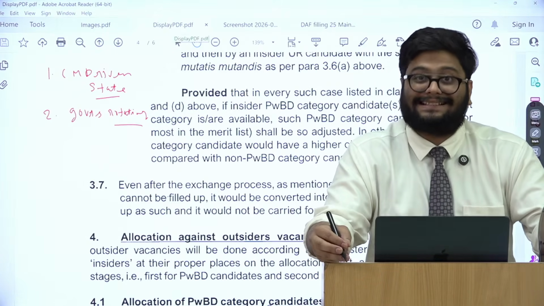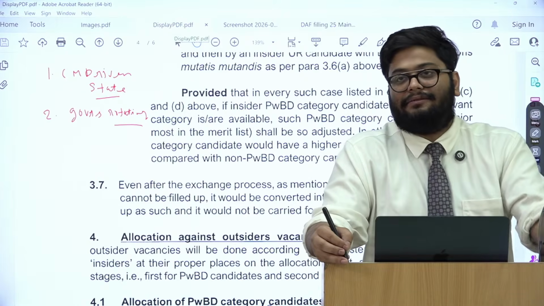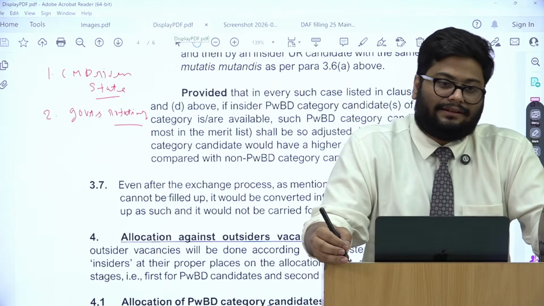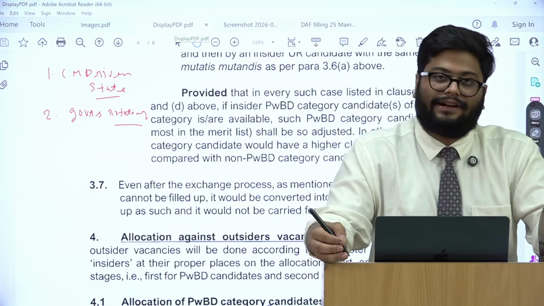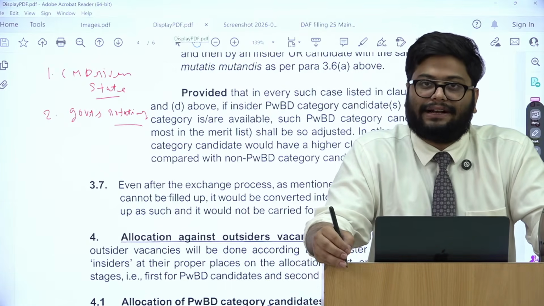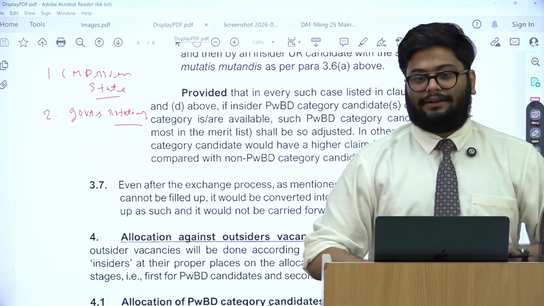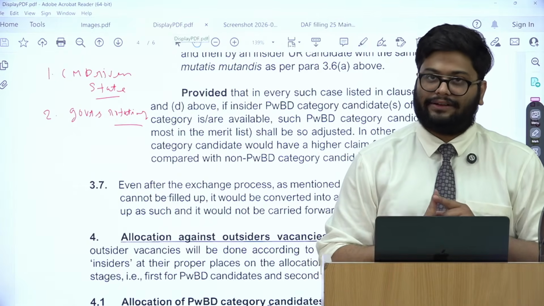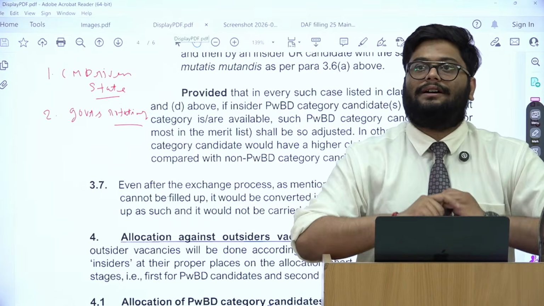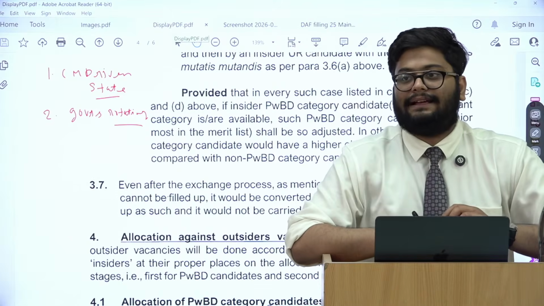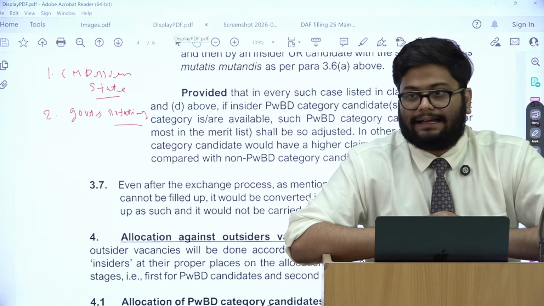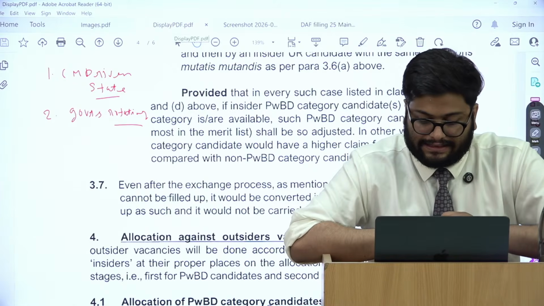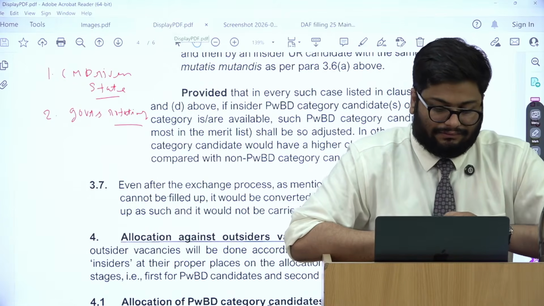If you are in a state which is ideologically driven, where government doesn't seem to be changing, then you either work or toe the line of ideology, or it becomes very difficult for you to work. So try picking up those states which are not ideologically driven, which are not CM driven, which have healthy rotation of power.